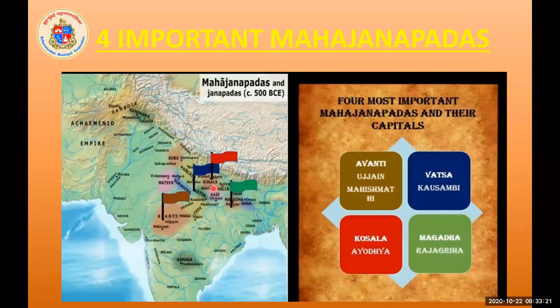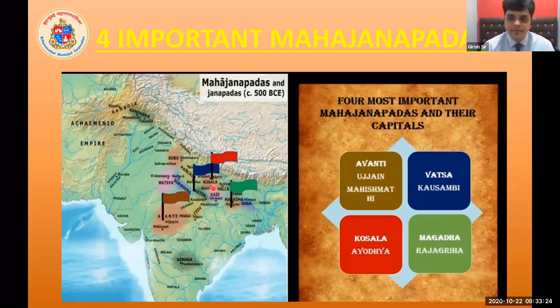The Mahajanapadas of which we are going to get more information are Avanti, Vatsa, Kosla, and Magadha. The Janapadas which were very important and very strong are listed in our textbook, and we are going to get more information about them.